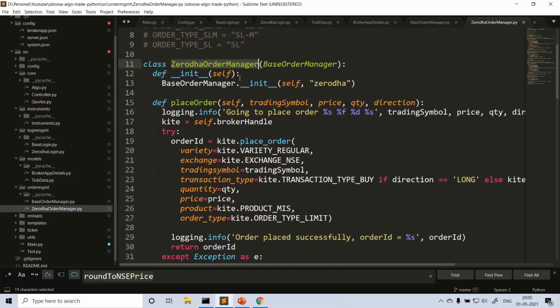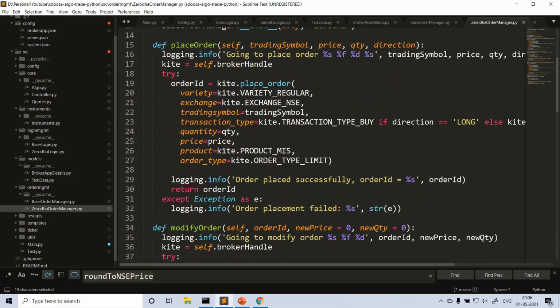So what is the constructor? I'm just passing Zerodha, the broker name, here, nothing else. That may be used later, when you get some object, to read what broker it is. So when you have multiple brokers, with order managers, you don't know which order manager it belongs to, correct? Whether to Zerodha or Fyers. So by reading this property from this order manager class, you can identify which broker it is.